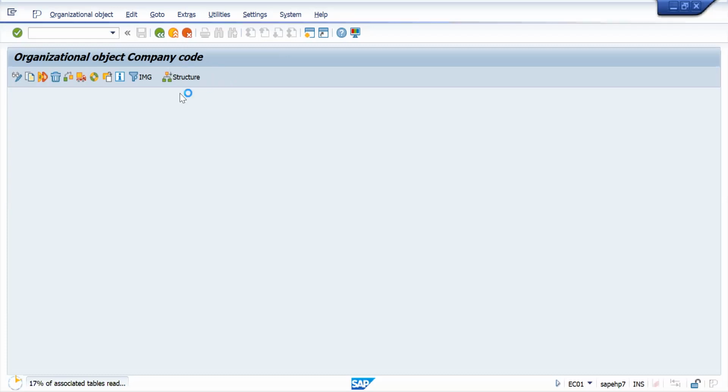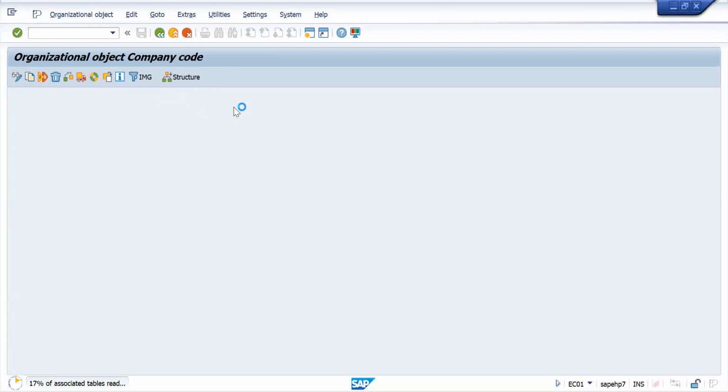For the company code and all, in real time we will not do this. The FICO finance people will do it. For this, many things are there: GL accounts we need to create, chart of accounts we need to create, variants, group variants, many things. I have created it for one standard company code. I will copy it from that, so that everything will come to the new company code.